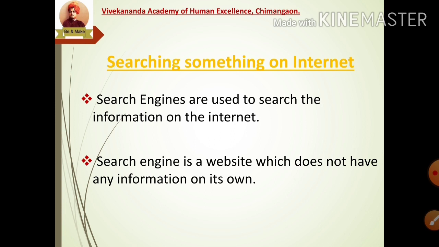It uses keywords to search the information on the servers on which the information is kept, and the search results are sent to the user.